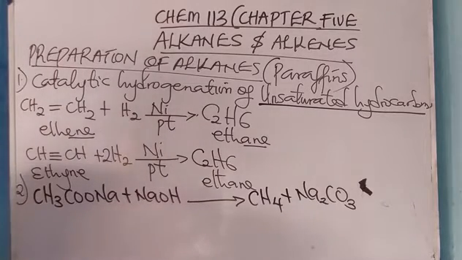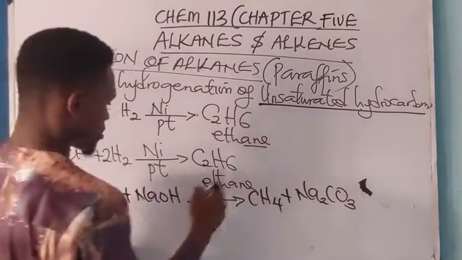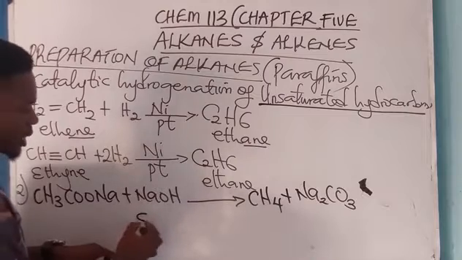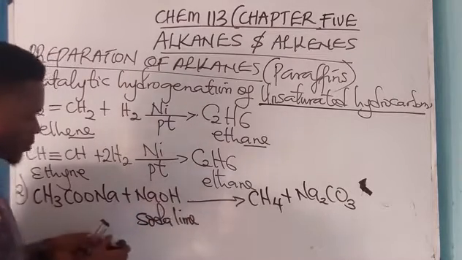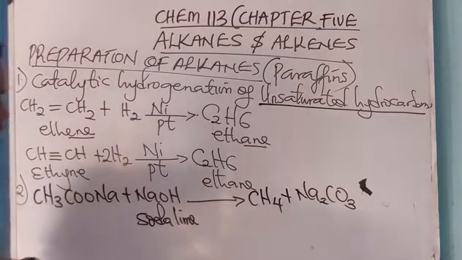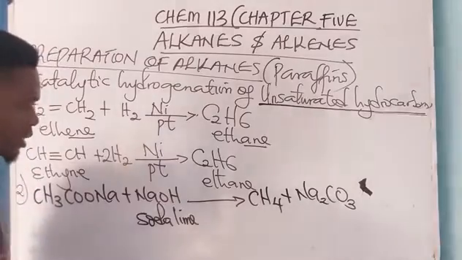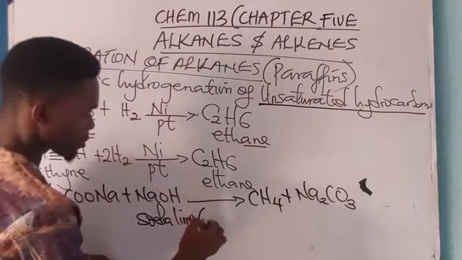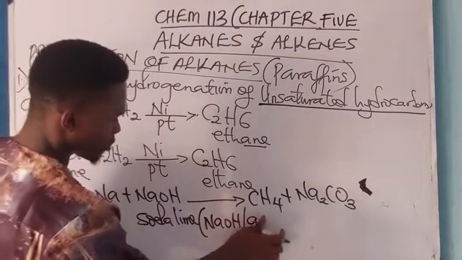Now please, during this process, soda lime is preferred to caustic soda, because it is non-deliquescent and it does not attack glass. Soda lime is a combination of sodium hydroxide and calcium oxide.